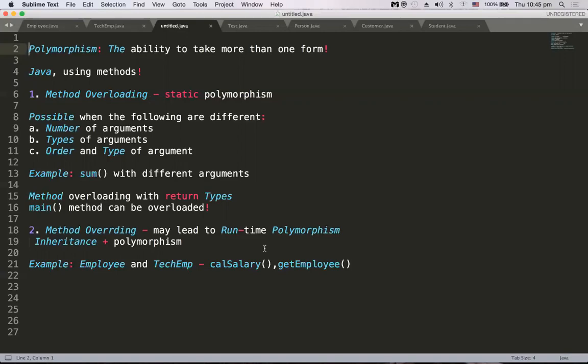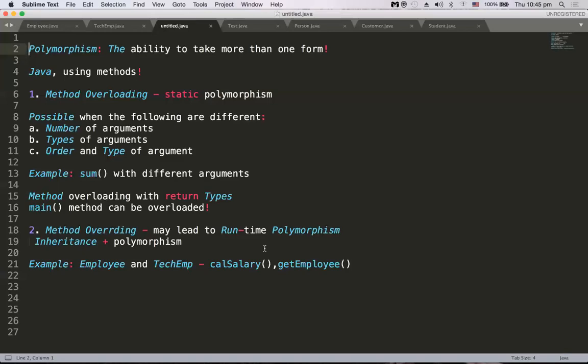Let's understand the details. First, to start with, method overloading. What is method overloading? In a class, having n number of methods with the same name but with different arguments, having many methods with the same name but with different parameters.